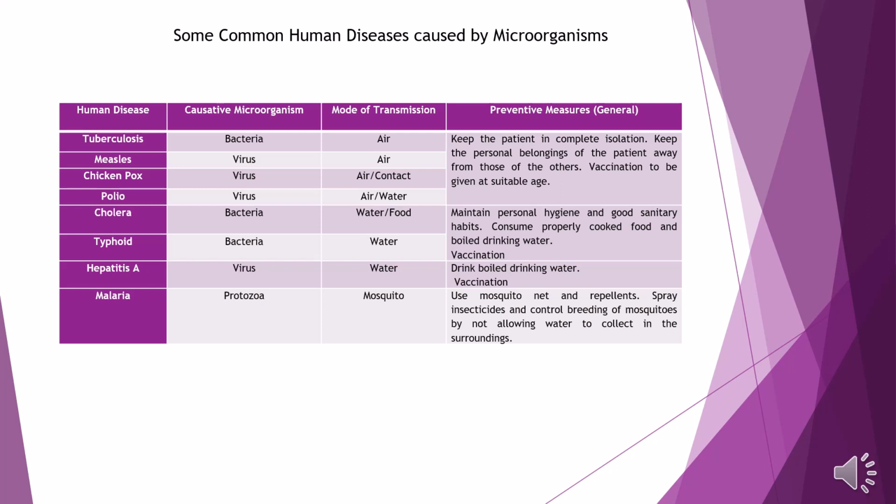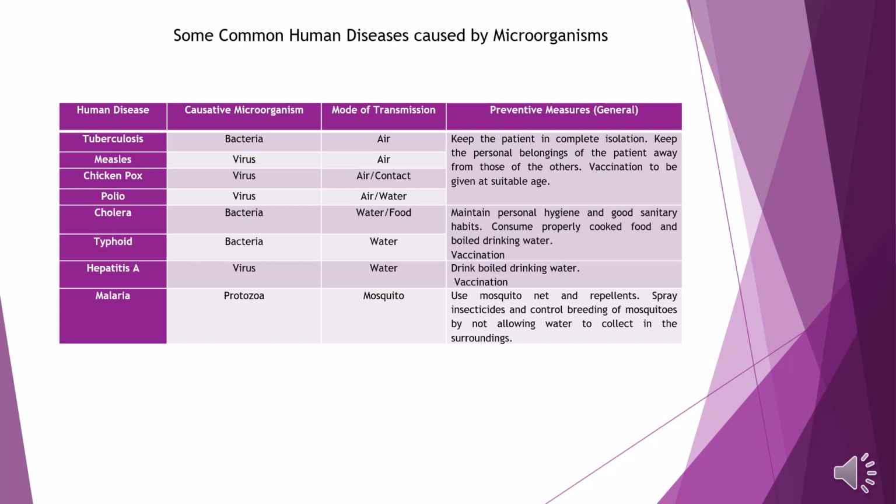Measles is caused by virus. Mode of transmission is again air, while chicken pox is caused by virus and mode of transmission is air or contact with the patient. Polio is again caused by virus, mode of transmission is air or water. Cholera is caused by bacteria, mode of transmission is either water or food. Typhoid is caused by bacteria, mode of transmission is contaminated water.